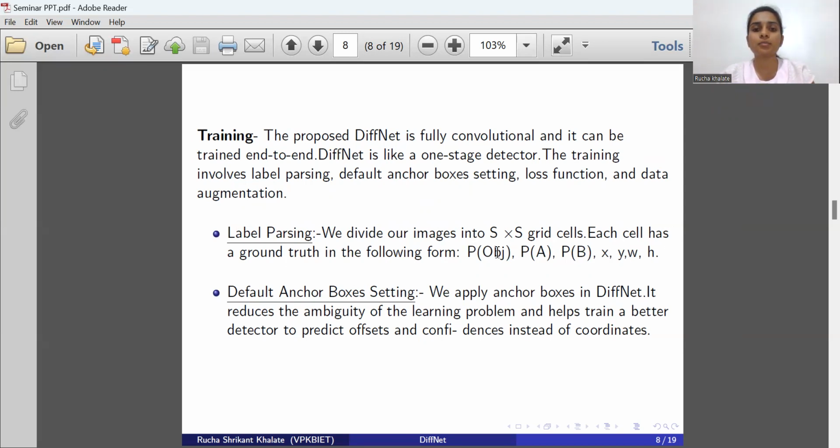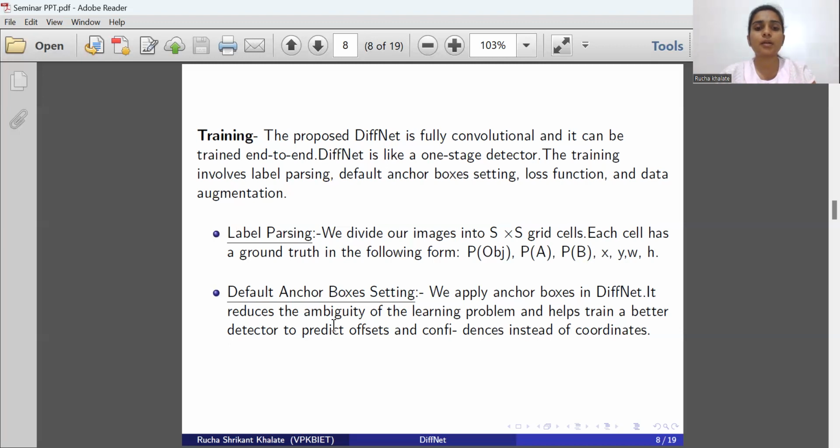Now let us see what is this P of obj. This P of obj denotes the probability that there is an object falling in the current cell or not. This P of A denotes the probability that the center point of the target object falls in the image A. Similarly, this P of B denotes the probability that the center point of the target object falls in the image B. Now this x and y are the center coordinates of the bounding box. This w is the width and h is the height of the bounding box.